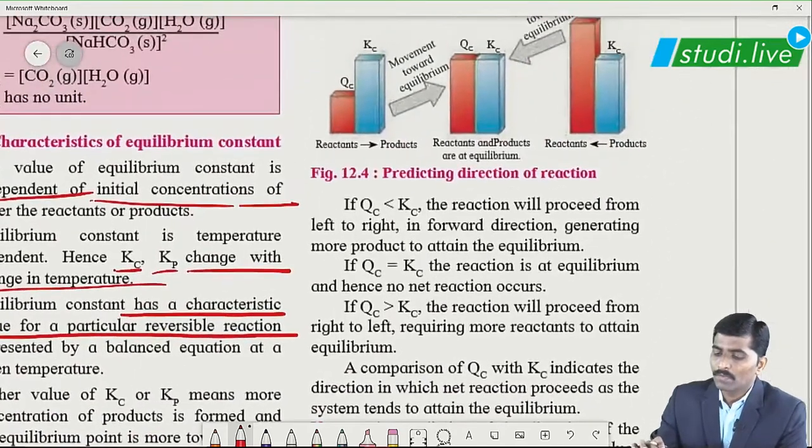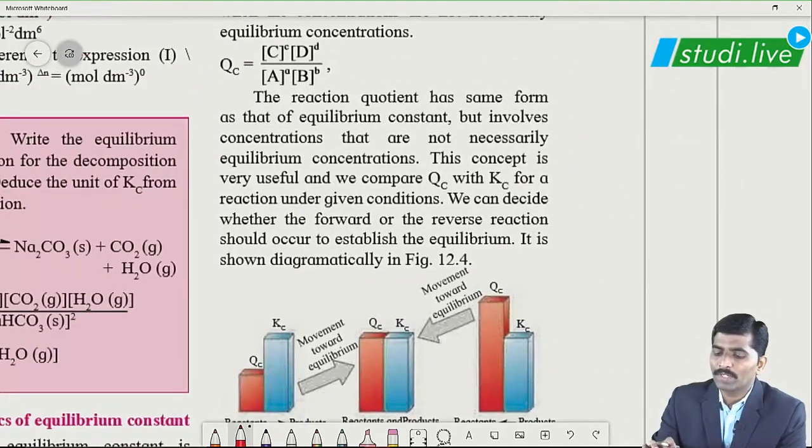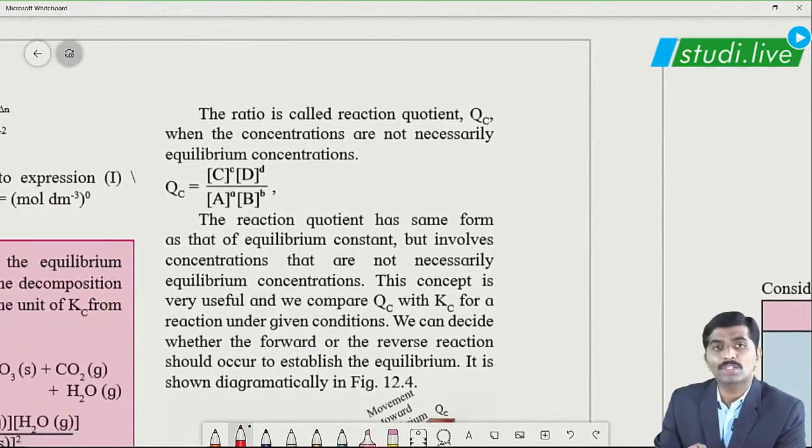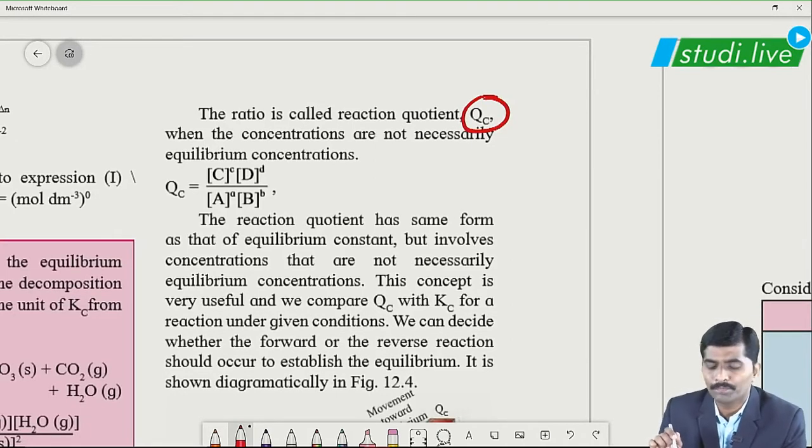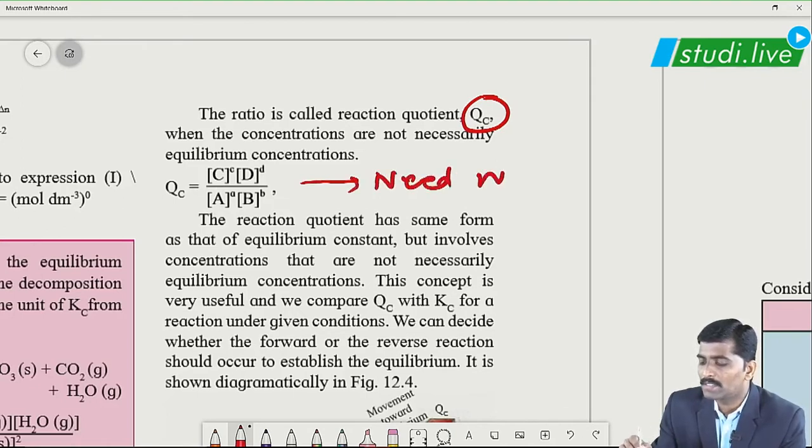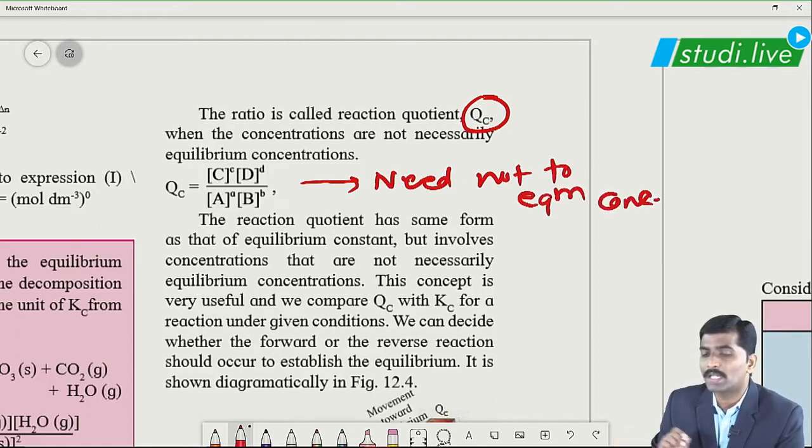Then we come across a new concept of reaction quotient, denoted with Qc. Qc is again expressed with the same term, product of concentration of products upon product of concentration of reactants, but these need not be equilibrium concentrations, whereas whenever we express Kc and Kp with the same term, they need to be equilibrium concentrations.